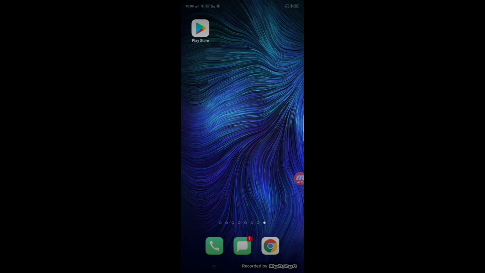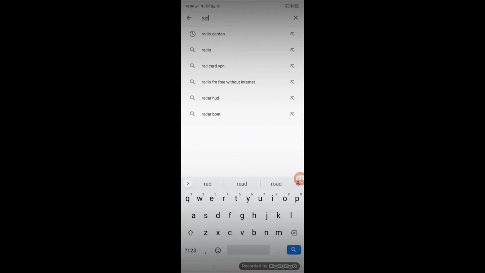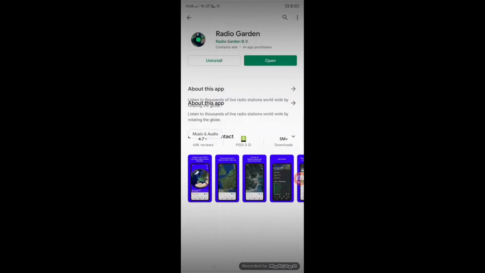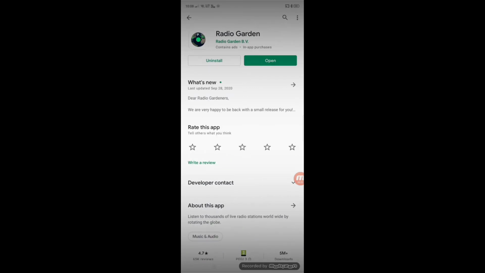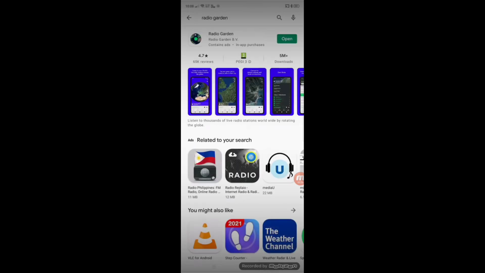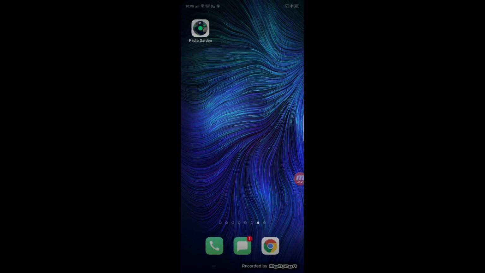So guys, after you come on the mobile screen, here you can see my mobile is Android. If your mobile is iPhone, you can go on the App Store. If Android, you can go on the Play Store. So guys, I will just go on the Play Store. Here you have to write Radio Garden. Okay, so here you can see this is the application. I already installed it on my mobile, so I don't need to install it again. So I'll just go back. Okay, so this is the application icon, Radio Garden.